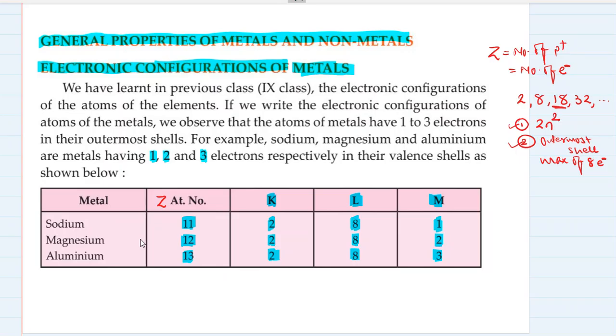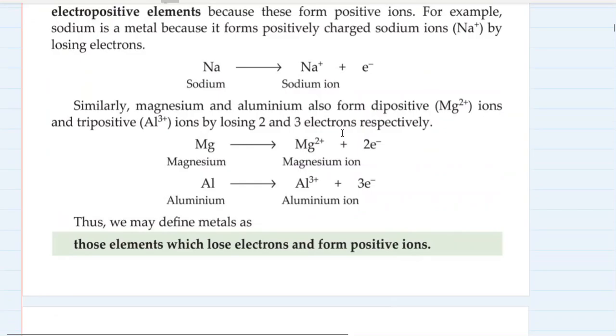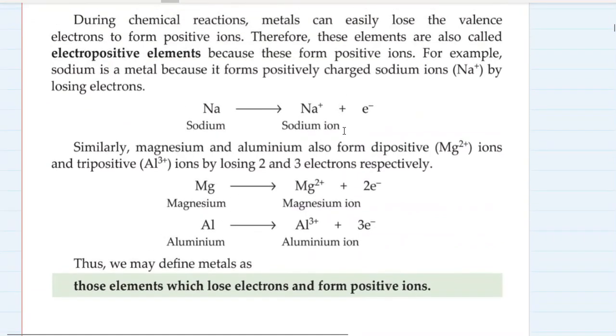shell. Now, sodium, magnesium, aluminum are just three random metals in the periodic table, in the list of all the elements which are discovered till now. And they have got this peculiar similarity between them, which is their atomic numbers are such that their electronic configuration comes out to be in a way that the outermost shell have one, two, or three electrons in them. Okay, so that's a general property of metal on which one important characteristic of metals is based.